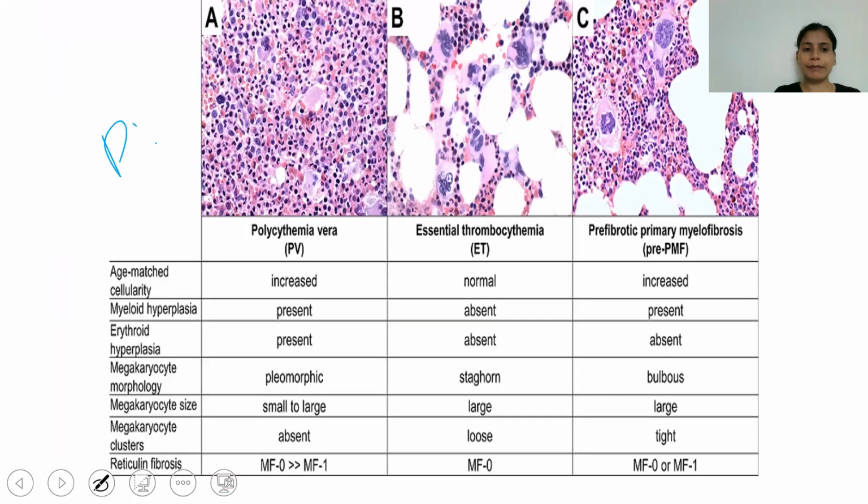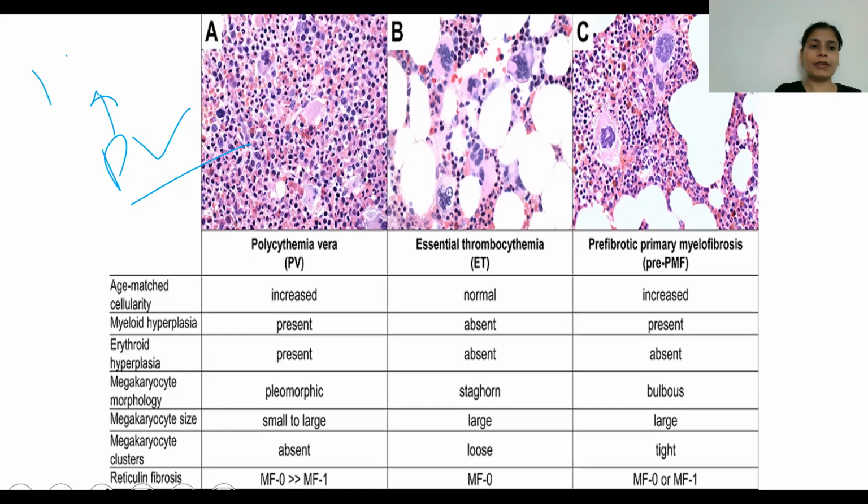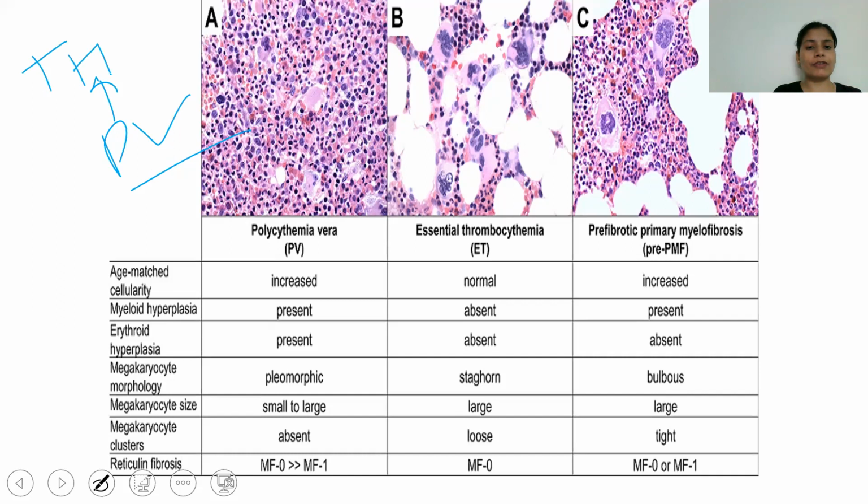This is polycythemia vera, because this is associated with trilinear hyperplasia. This gives rise to panmyelosis, so hypercellularity of the bone marrow, the highest cellularity, is seen in polycythemia vera, while here in PMF two lineages are going to increase, bilinear hyperplasia. So this type of bone marrow is in between.